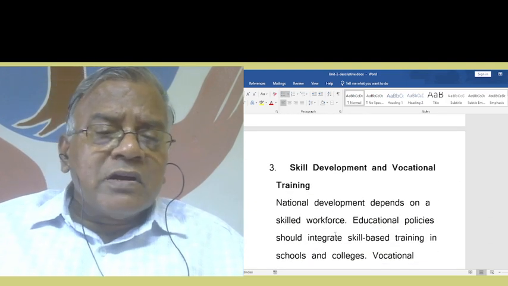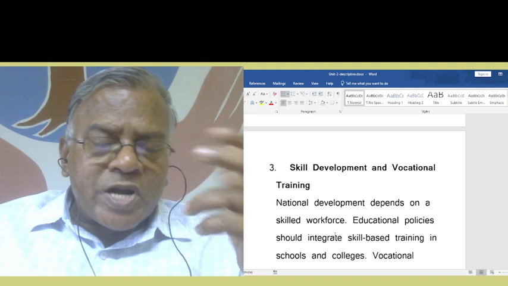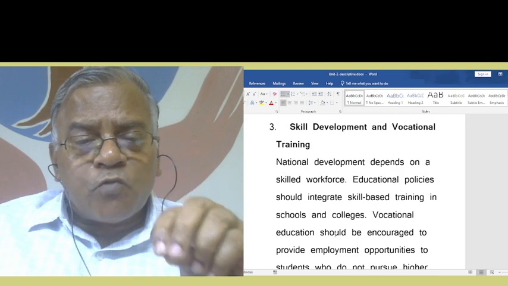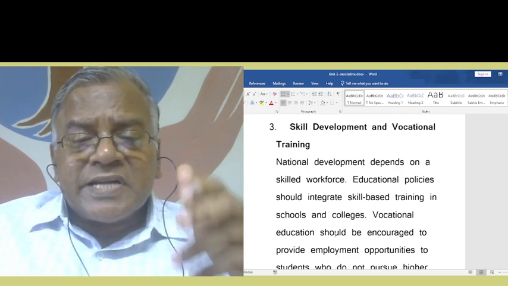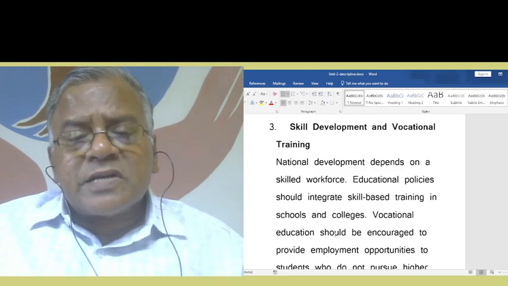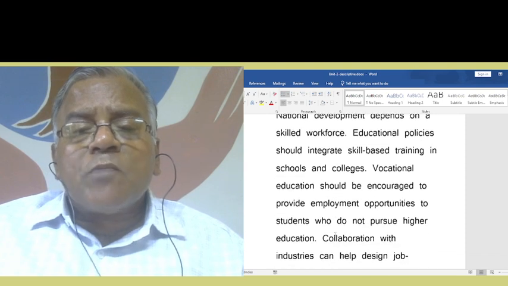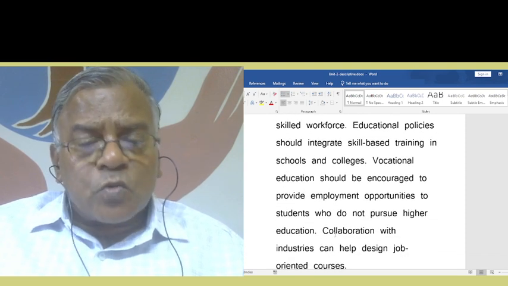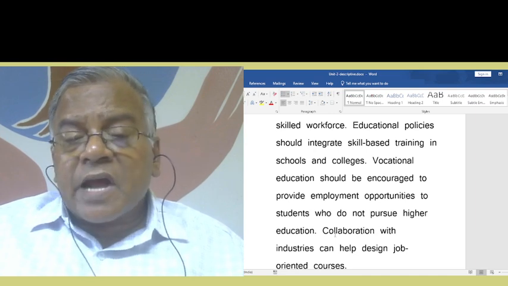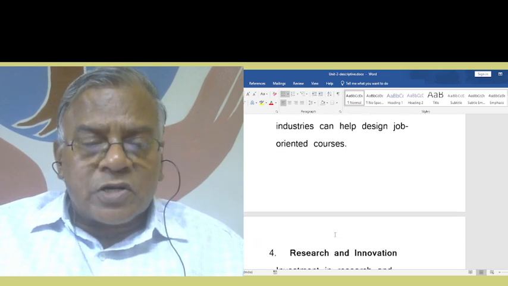Now, third point, skill development and vocational training. National development depends on a skilled workforce. Educational policies should integrate skill-based training in schools and colleges. Vocational education should be encouraged to provide employment opportunities to students who do not pursue higher education. Collaboration with industries can help design job-oriented courses.